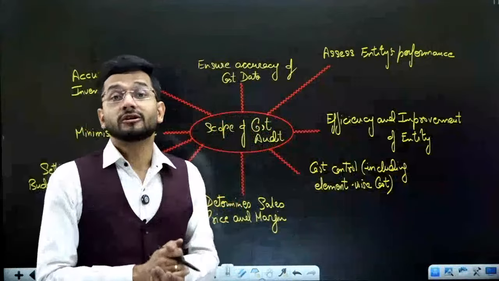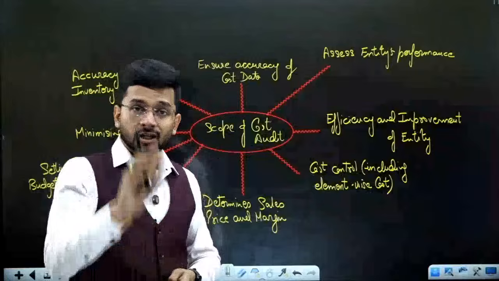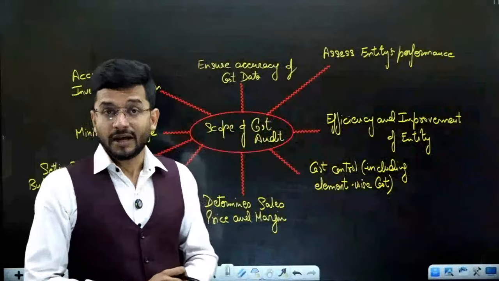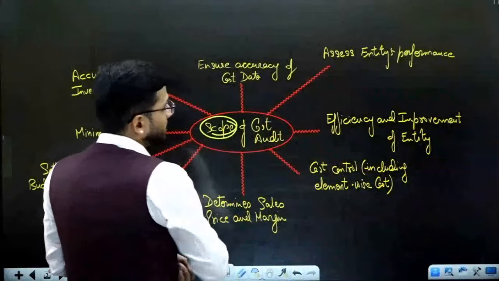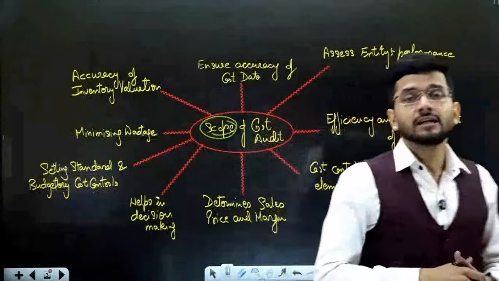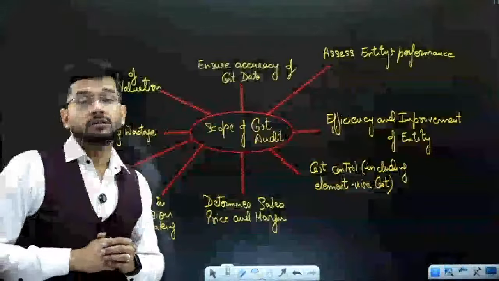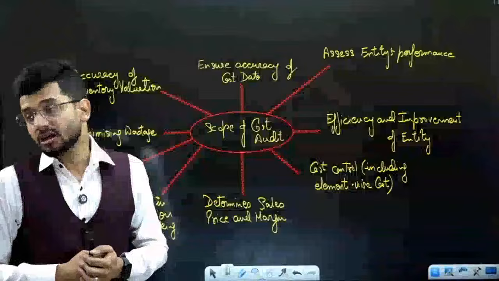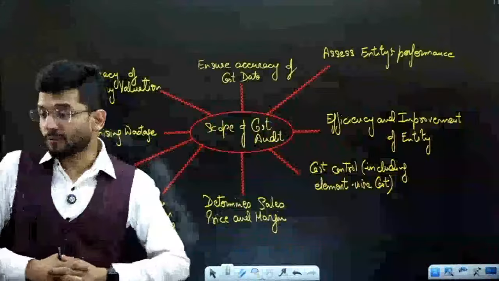So what is the scope of a cost auditor? Which all areas are to be focused on by a cost auditor? That is known as the scope of cost audit. Scope means where should the cost auditor focus? What all things should the cost auditor see? What all things should the cost auditor analyze to really express an opinion on the cost accounts? So now we are going to see the scope of cost audit.